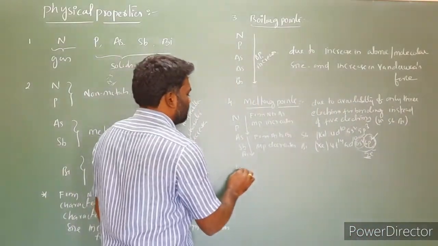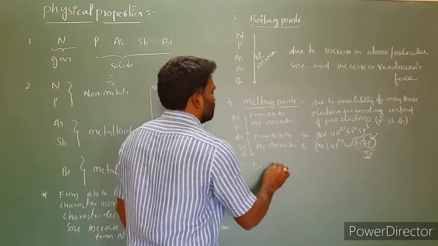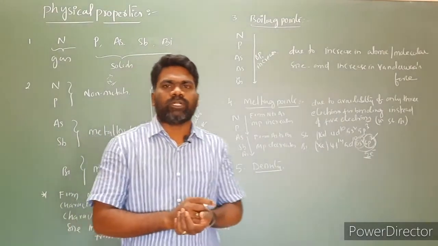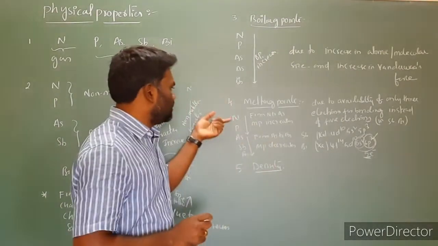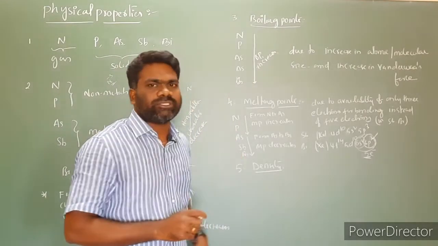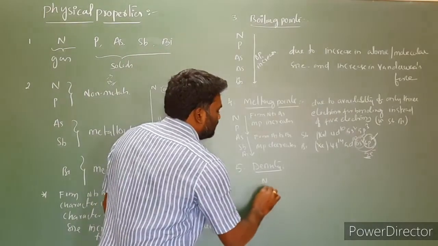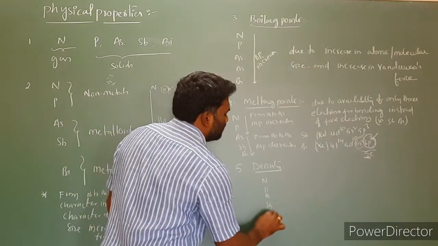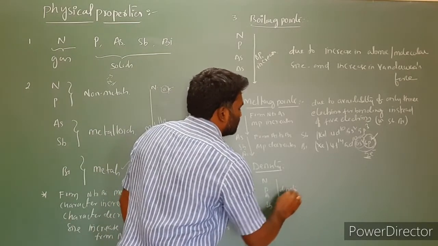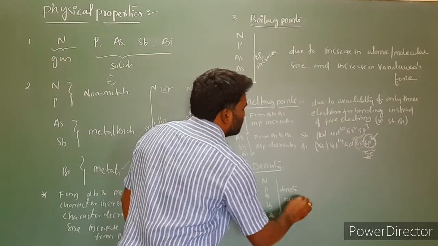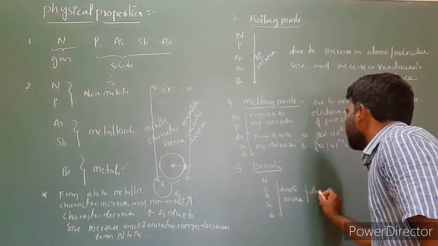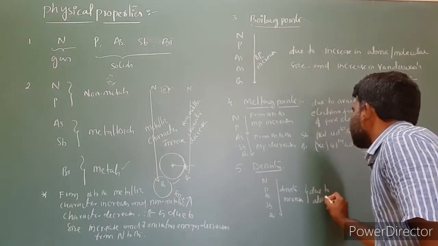Next, the fifth one, density. In general, densities increase from top to bottom because atomic mass increases. Nitrogen to phosphorus, atomic mass increases; arsenic to antimony, atomic mass increases; and antimony to bismuth, atomic mass increases. So nitrogen, phosphorus, arsenic, antimony, bismuth: from top to bottom, density increases. This is the reason: atomic mass increases.